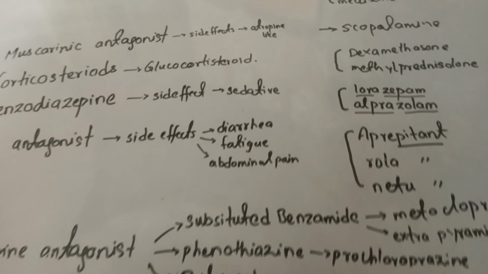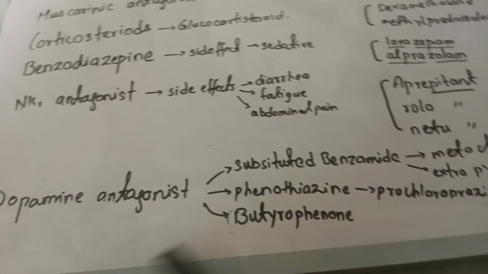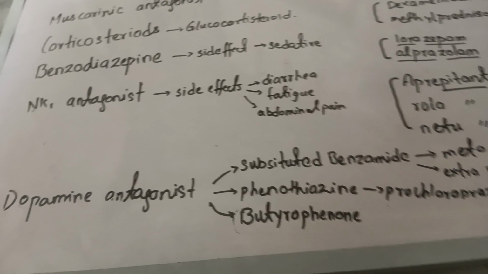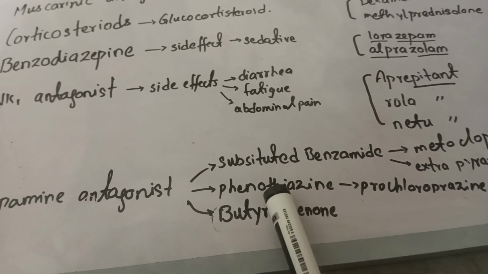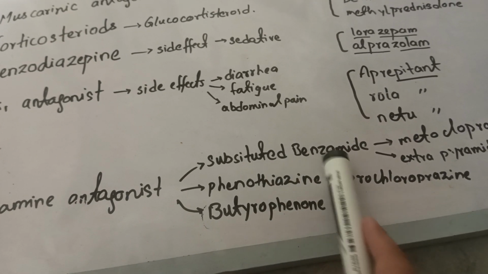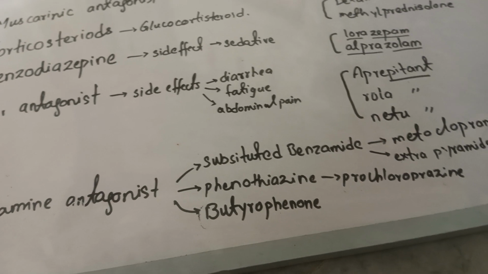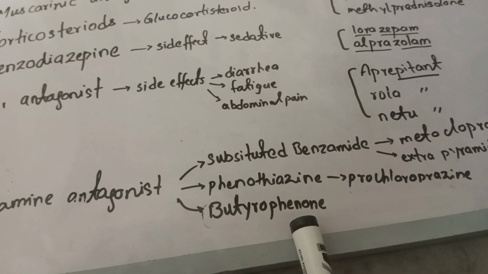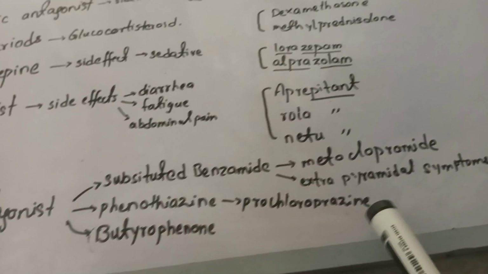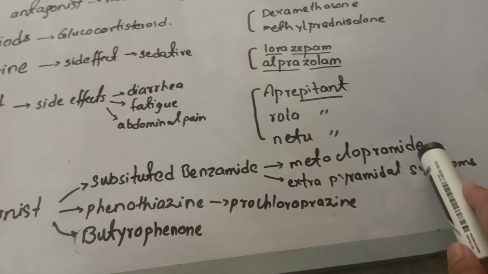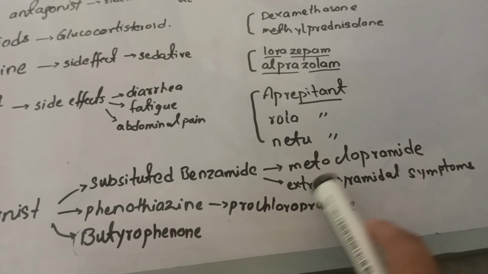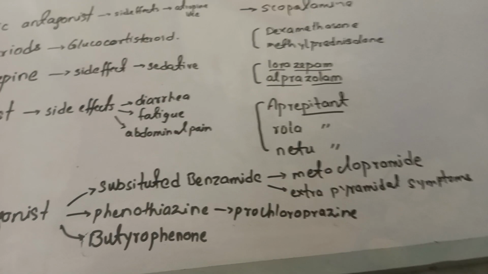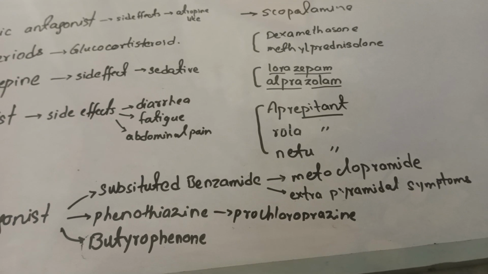Now the next is the dopamine antagonist. Dopamine antagonists block the dopamine receptors present on your CTZ area. There are three major divisions of dopamine antagonists. First is substituted benzamide, then phenothiazine, and last is butyrophenone. Substituted benzamide has the drug metoclopramide, and it has side effects like extrapyramidal symptoms, which are similar to those in Parkinson's disease.